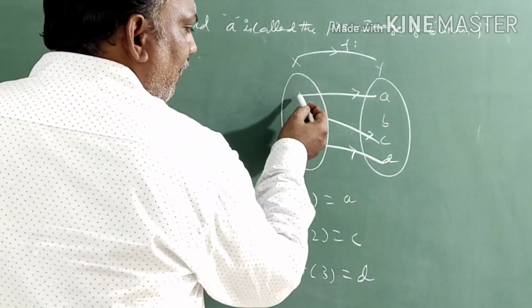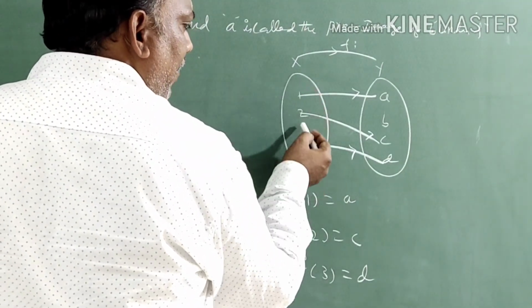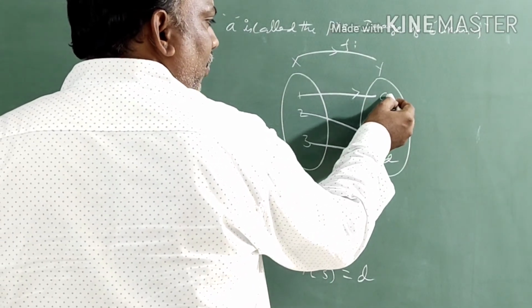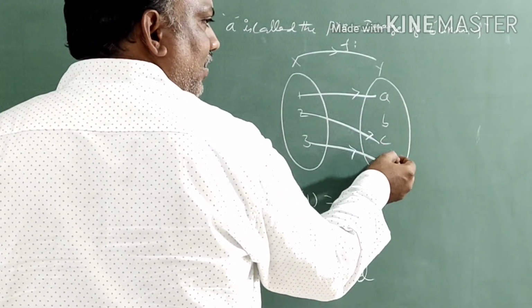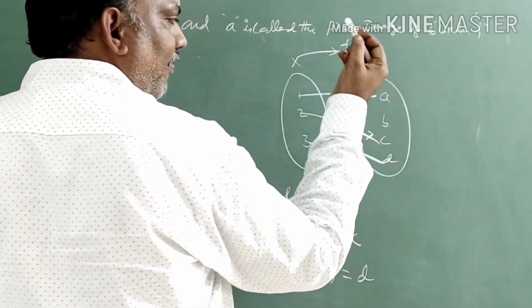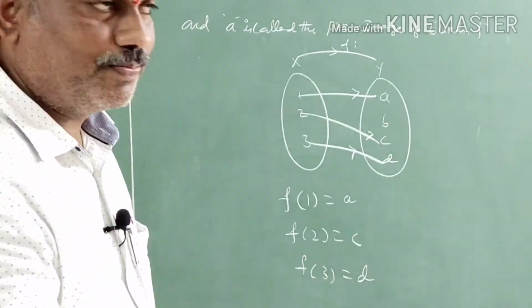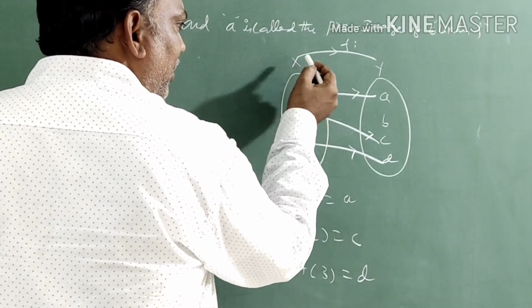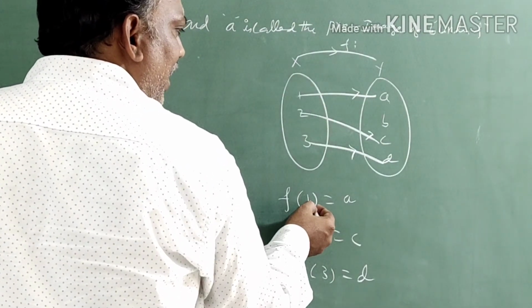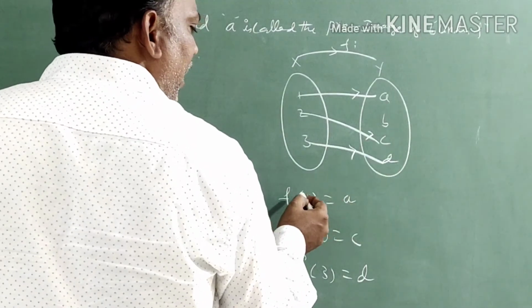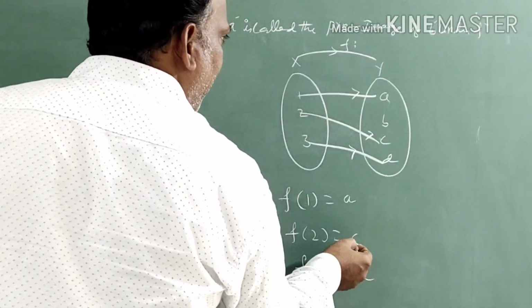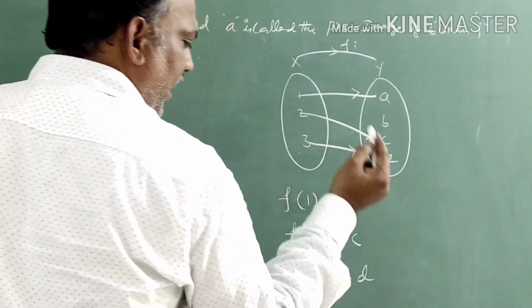So for each element of x, one unique element in y is associated. Obviously it is a function. So for each element of x, we have 1, and 1 is related with a. So f of 1 is equal to a. f of 2 is equal to c. f of 3 is equal to d.